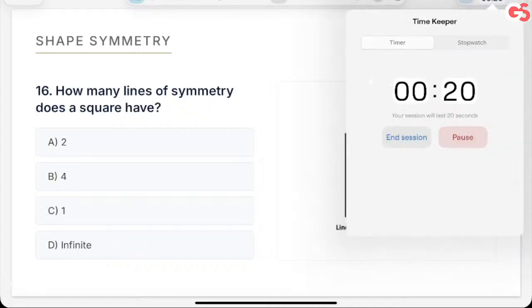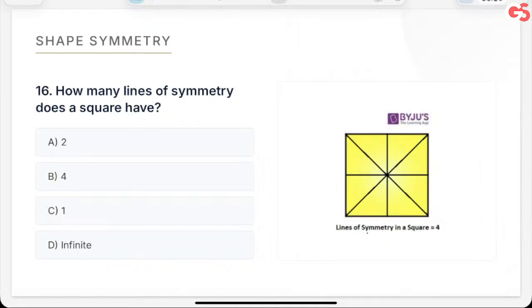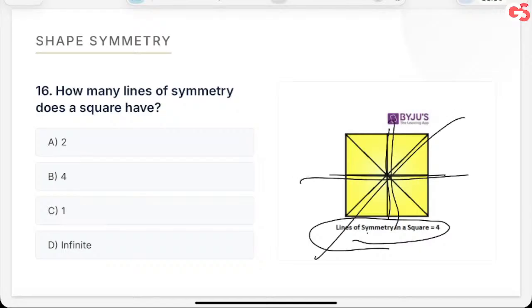How many lines of symmetry does a square have? See, line of symmetry is what? Which divides in equal areas. दोनों साइड सेम दिखने चाहिए. तो एक तो ये हो गया, 1, 2, 3 and 4. So two diagonals and two lines which join the vertically opposite and horizontally opposite lines. Clear? So we have four lines of symmetry.